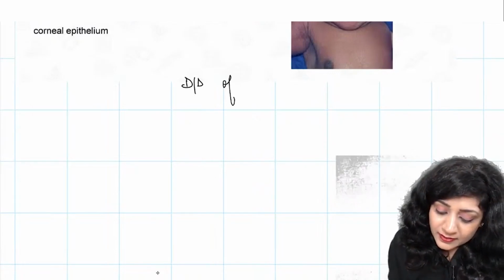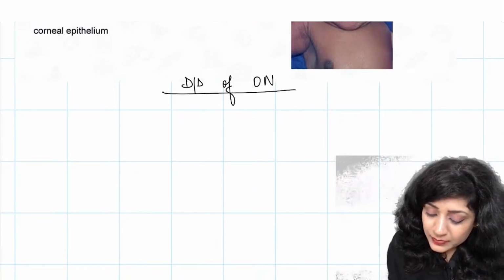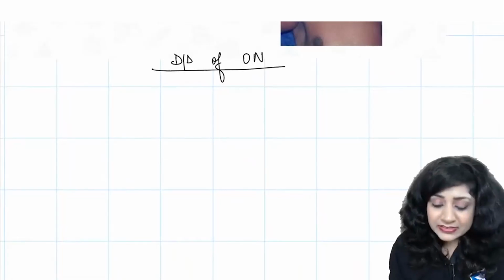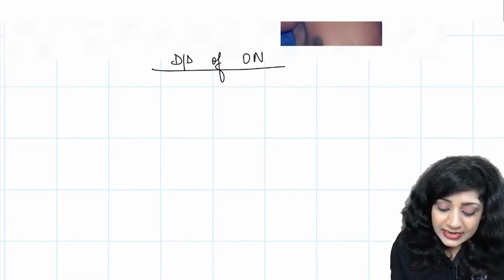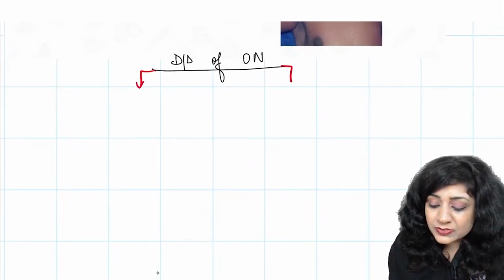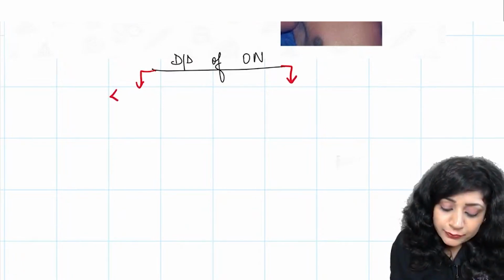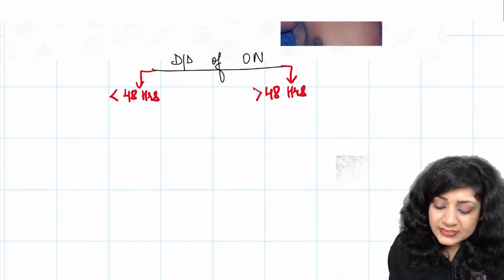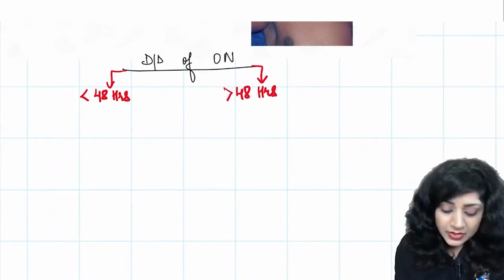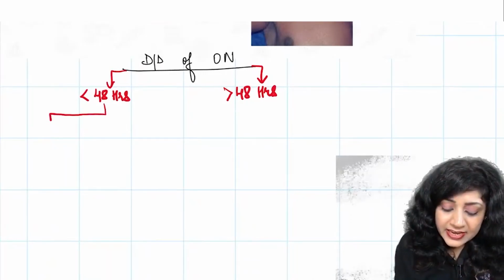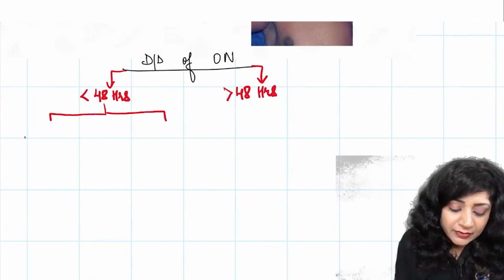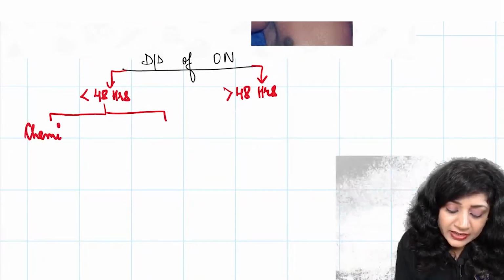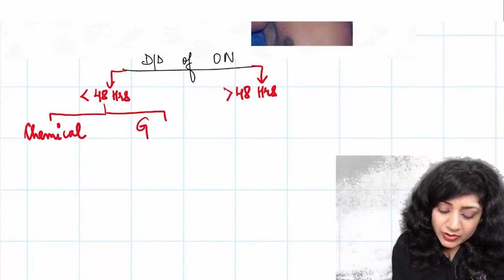Okay. So DD of ophthalmia neonatorum. Whenever a baby is coming with this, what are the things you have to take into consideration when this baby is going to present? Less than 48 hours of the birth or more than 48 hours of the birth. So basically we are going in this way. Now, if it is less than 48 hours, what are the 2 things the baby can have? We can have chemical conjunctivitis and we can have the gonococcal.